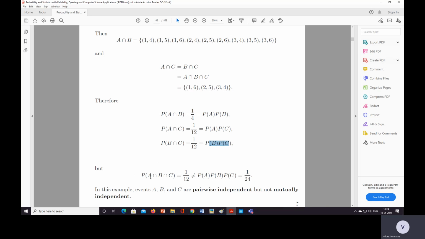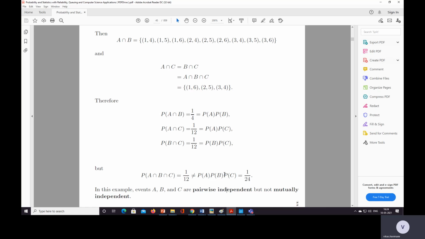But when we take A intersection B intersection C and we take the multiplication of these three probabilities, it is 1 by 24 here, and here we are getting 1 by 12. These two are not equal. So in this example, events A, B and C are pairwise independent but not mutually independent.